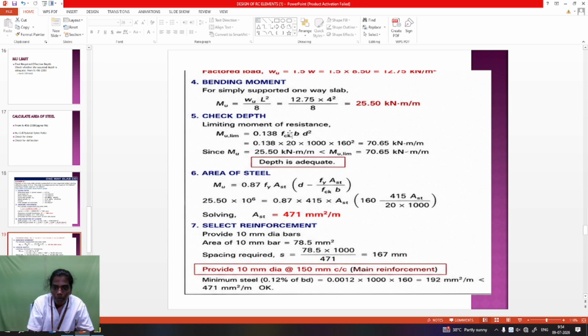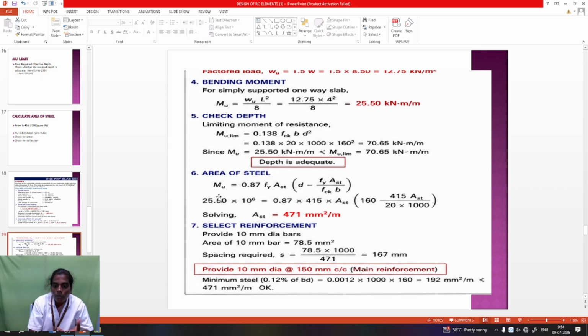After applying all the values: fck means grade of concrete, so 20, compressive strength; breadth for a slab is always per meter length, so 1 meter, 1000 mm is taken. The effective depth calculated is 160 mm. The next check is compulsory: Mu less than Mu limit means the depth is adequate, it is an under-reinforced structure, so it is a safe structure.